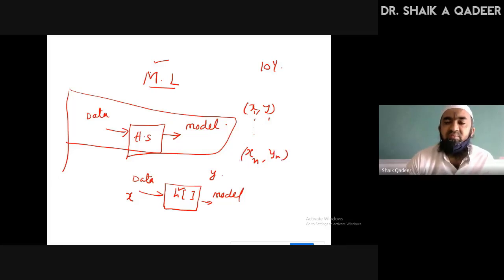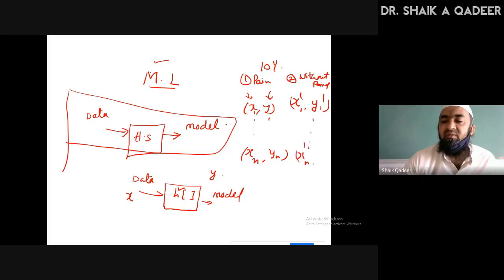All inputs and corresponding outputs we cannot collect; a few we can collect. So the touch information and the corresponding output from a sensor are collected for two cases: one with pain, another without pain. Suppose the set is like this: x11, y11, and so on up to xn1, yn1. Train this system with both sets of input.